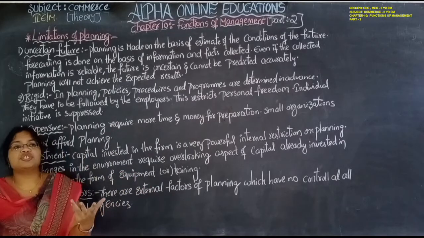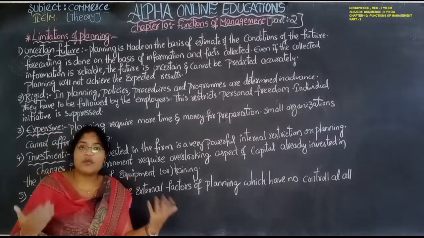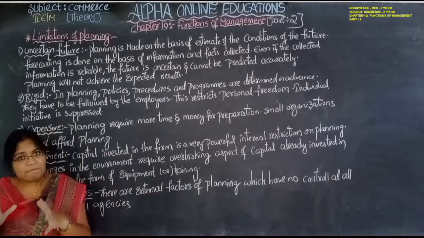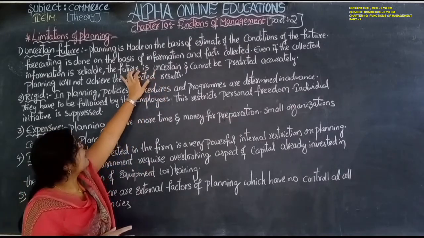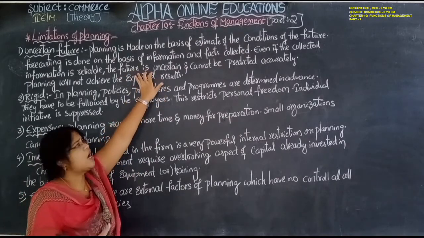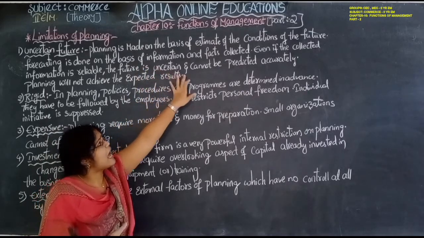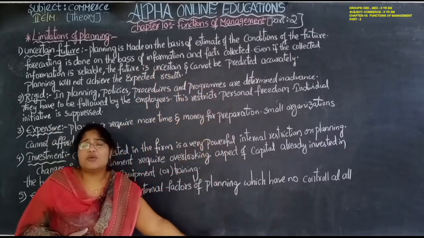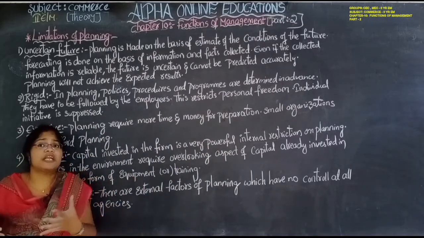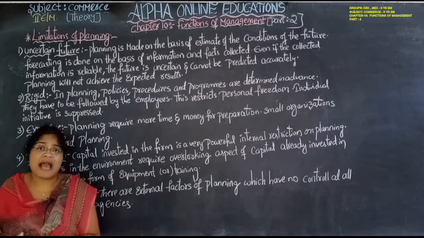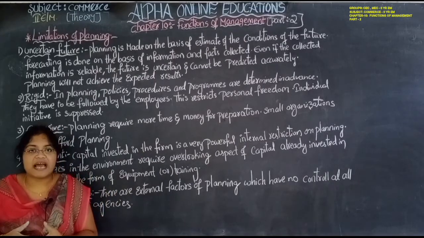Even if the information and the facts we have collected are completely correct, we still can't estimate the future because it is uncertain and can't be predicted accurately. Example, see COVID-19.